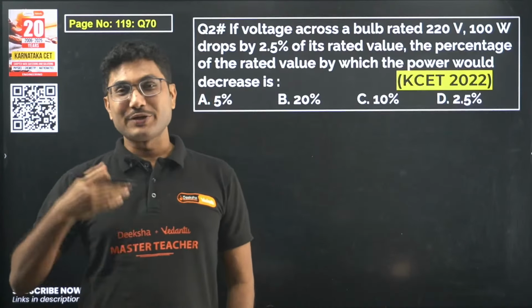So if the voltage across a bulb rated 220 volt 100 watt drops by 2.5% of its rated value, then find the percentage of the rated value by which the power would decrease. So let's solve this question.